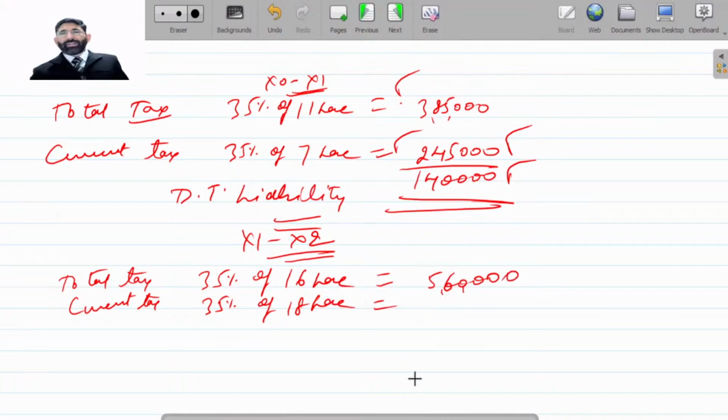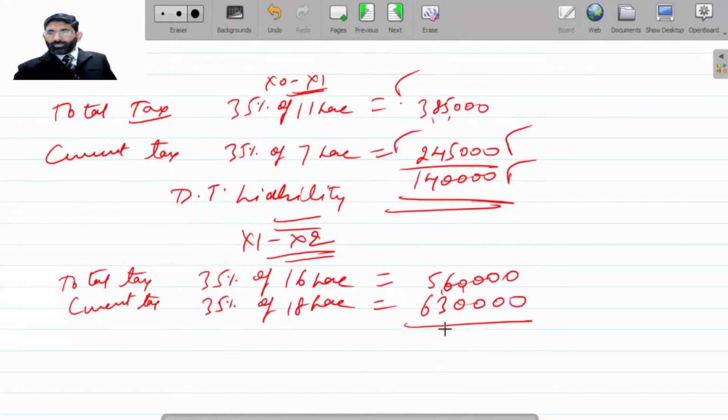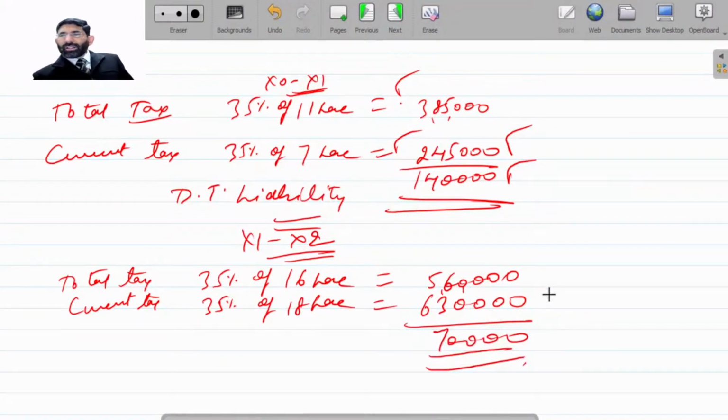I think I made the right calculations; the remaining you may see. So here, we have to pay this one in the current year. This is to be paid.